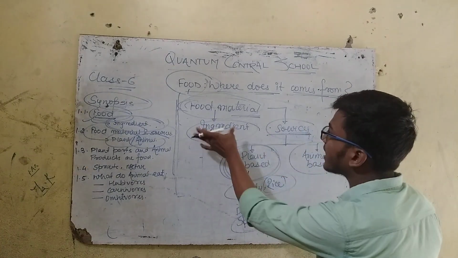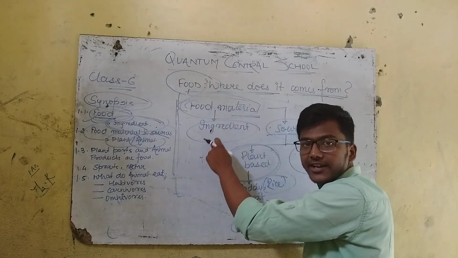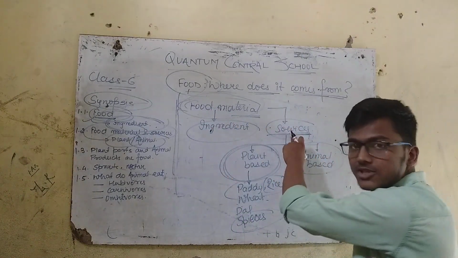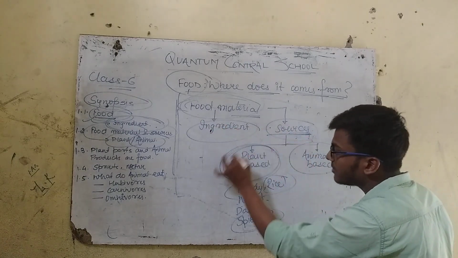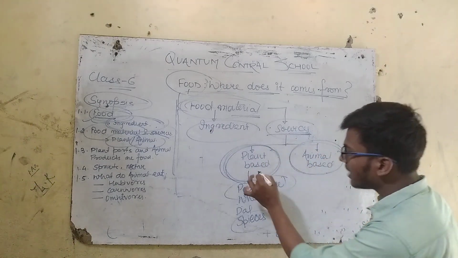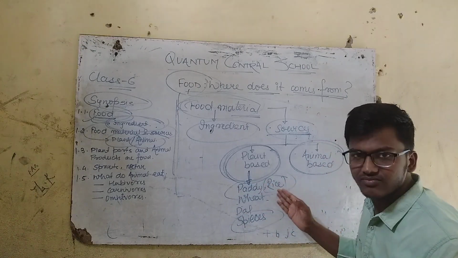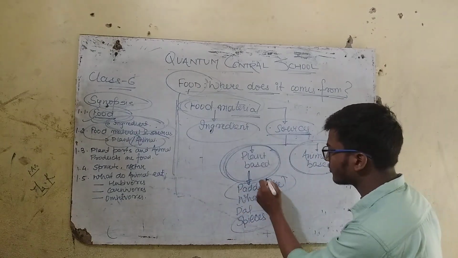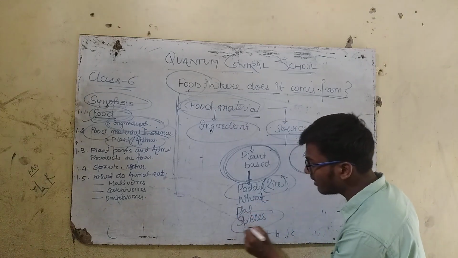So here we can say that the food material which we use is the ingredient. The ingredient is made up of certain sources or it is derived from certain sources. The sources can either be plant based sources or animal based sources. If you talk about plant based sources, what we get is the paddy, rice. The paddy and the rice are similar, that is, both are the same. Then the wheat, then dal, spices.